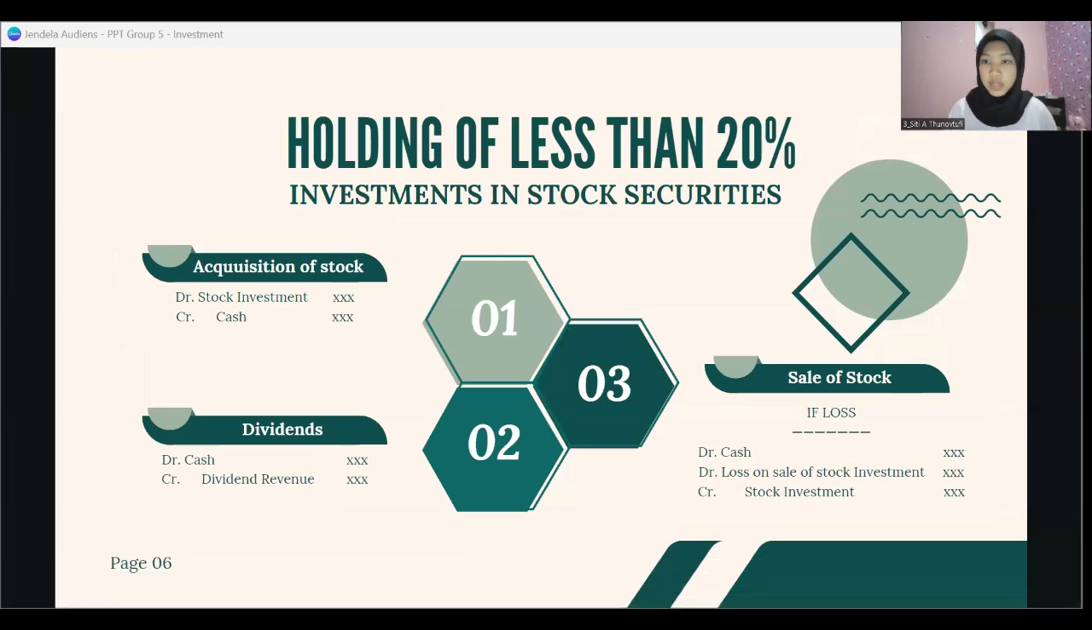Holding of less than 20% using the cost method. First, the journal entry for acquisition of stock is stock investment in debit and cash in credit. Two, the journal entry for dividend is cash in debit and dividend revenue in credit. And the last one is the journal entry to sell stock. If loss, cash and loss on sale of stock investment in debit and stock investment in credit. But if gain, cash in debit, and gain on sale of stock investment and stock investment in credit.